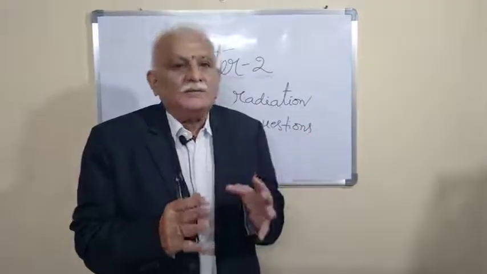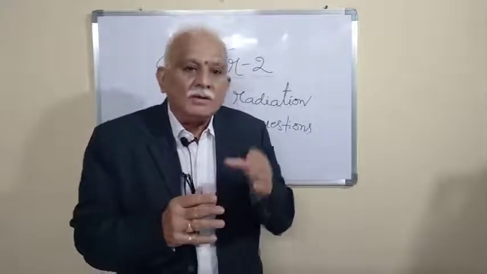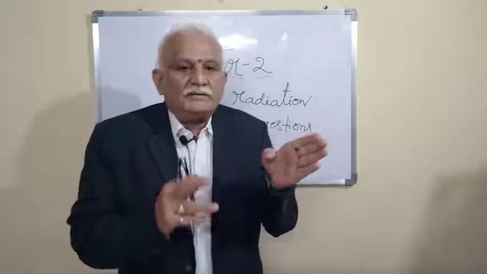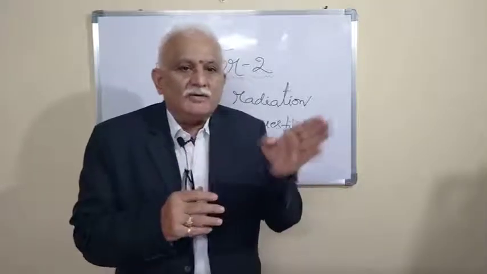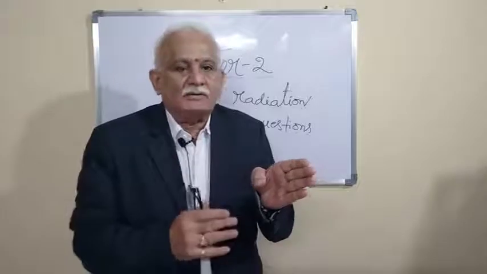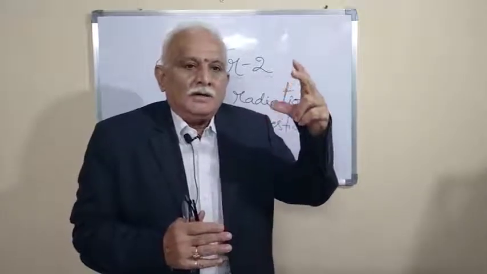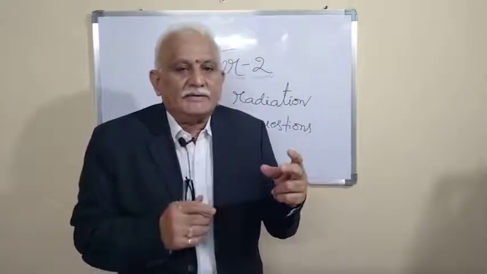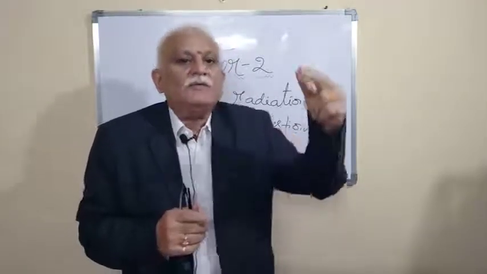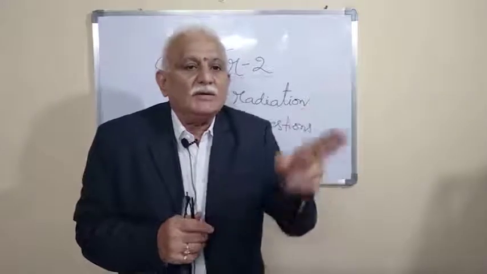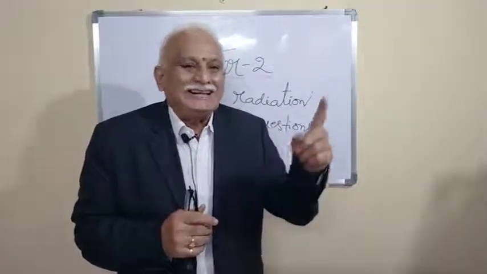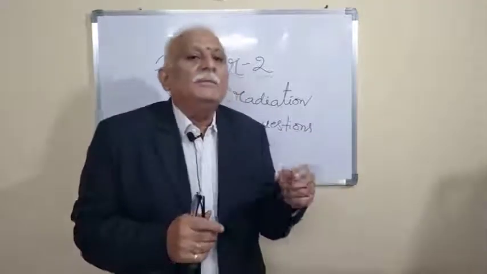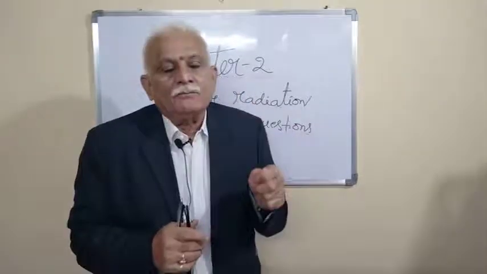Then, as far as the terminology of solar radiation is concerned, short wave radiation is up to 4 microns, long wave radiation is 4 to 120 microns. The energy coming from the sun is known as incoming solar radiation. The energy going out from the earth's surface is known as outgoing solar radiation. The difference between the incoming and outgoing solar radiation is known as net radiation.